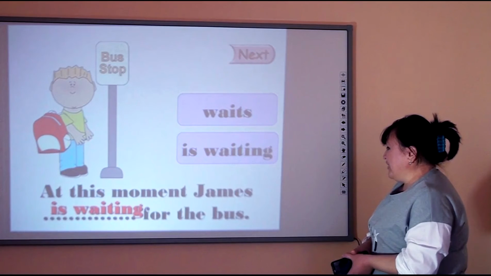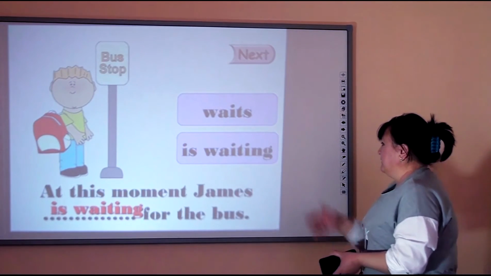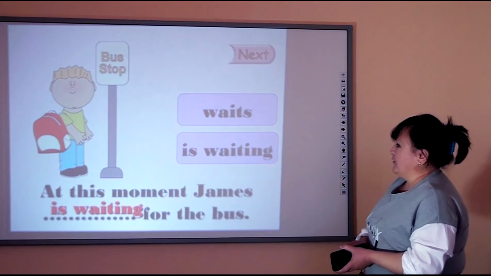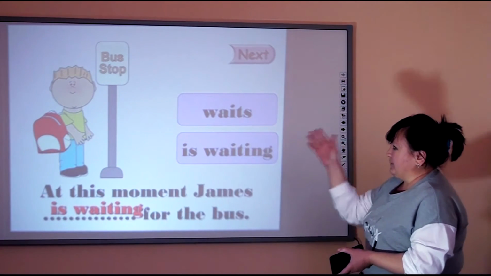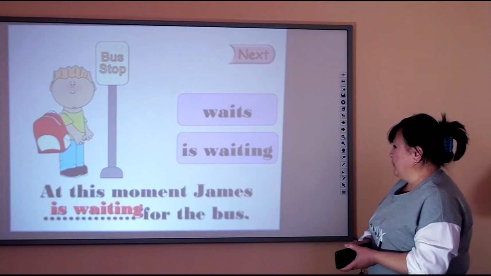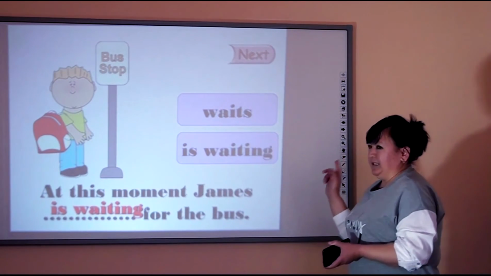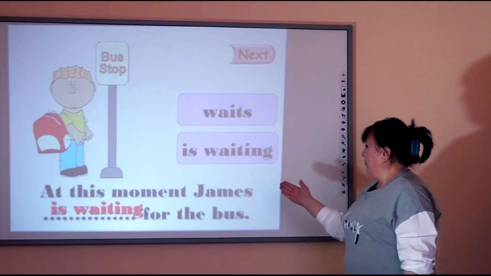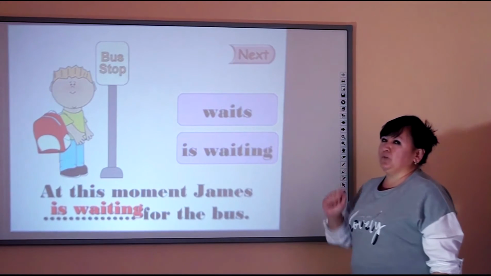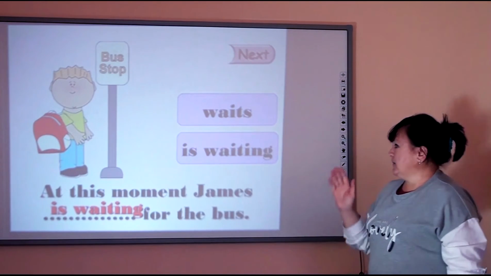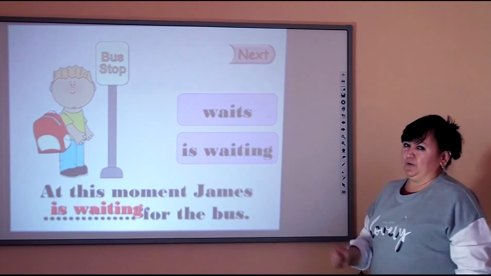At this moment, James is waiting for the bus. You can hear James, and you can see that he's staying at the bus stop. And of course, we should choose "is waiting" because we have the time expression "at this moment." That means now. So this sentence is in present continuous.